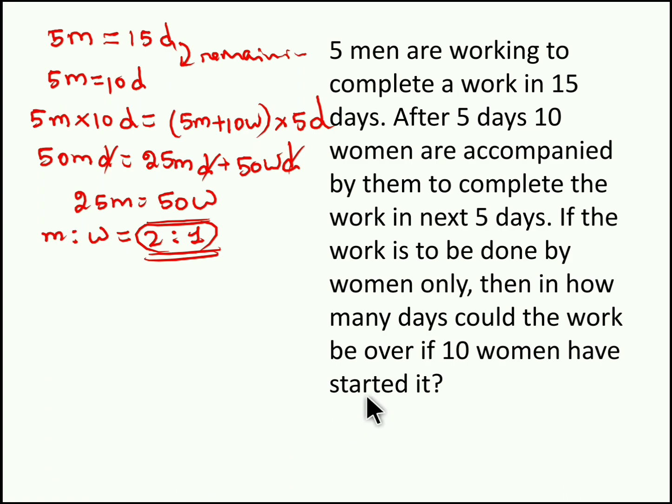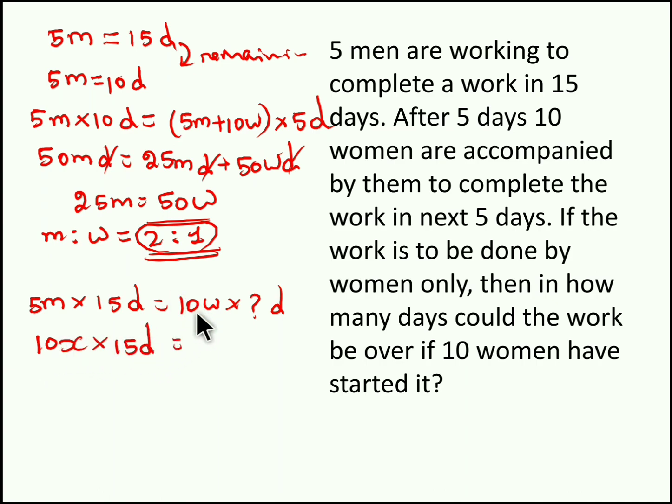Now the question is, in how many days could the work be over if 10 women have started it? So our question is, in how many days the whole work will be completed by 10 women. See, 5 men work, they will complete the work in 15 days. So how many days do 10 women take to complete the whole work? We know the efficiency of men is 2 parts. So 1 man is 2 parts, so 5 men will be 5 into 2, 10 parts. So with these 10 parts, they will complete the work in 15 days. So 1 woman's efficiency is 1 part. So 10 women's efficiency is 10 into 1, 10 parts.